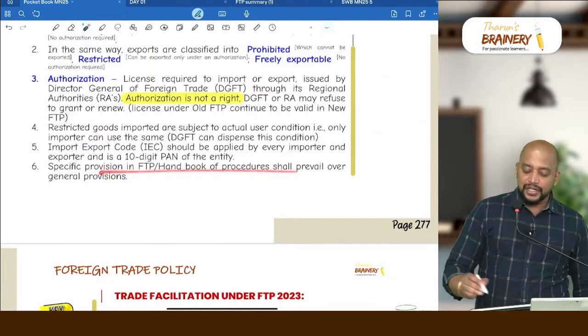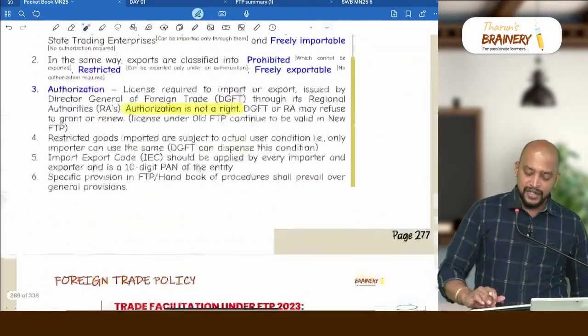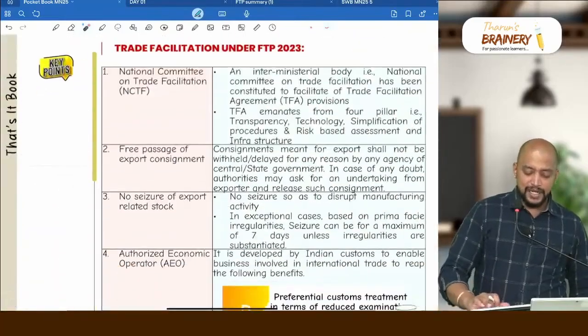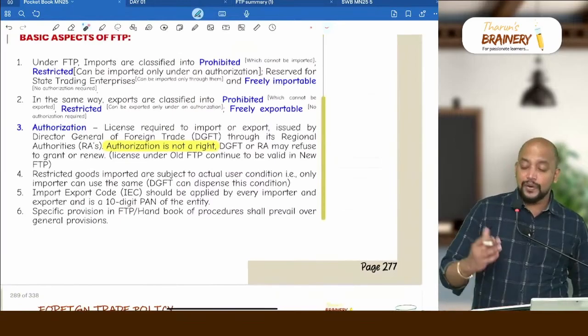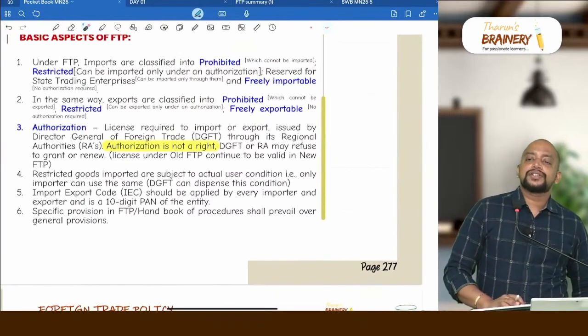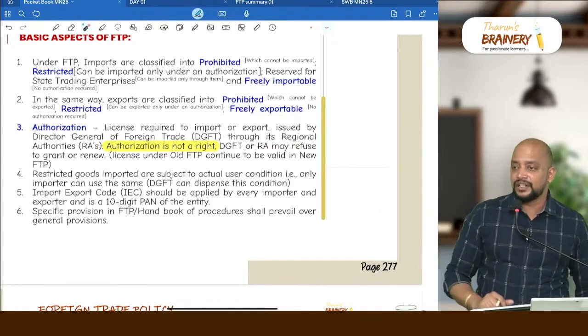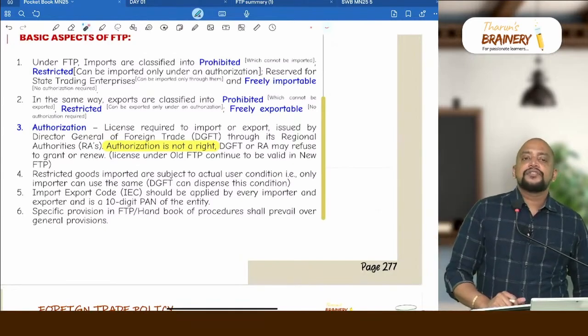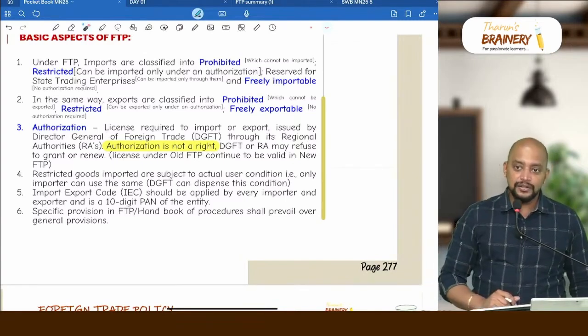And specific provision in FTP or handbook procedure shall prevail over the general provisions. These are some basic aspects. And trade facilitation. So what they will do, they will give questions like this. Comment on the following statements, or what is the validity of the following statements, like true or false statements they will give. They will be telling that if there are some specific provisions in contradiction with the general provisions under foreign trade policy, then DGFT can permit the importer to choose any of these provisions.